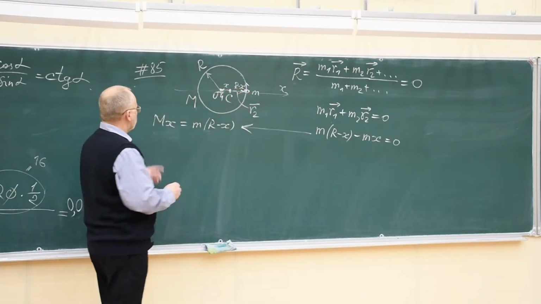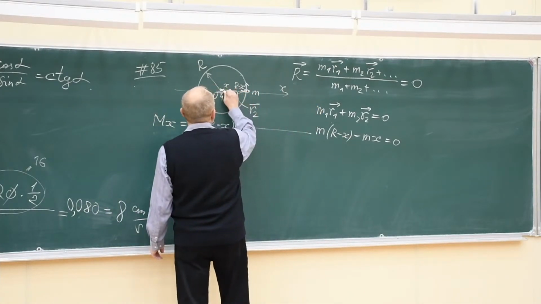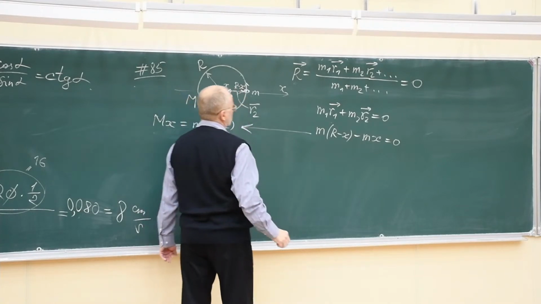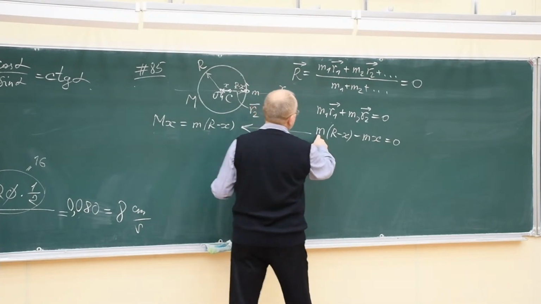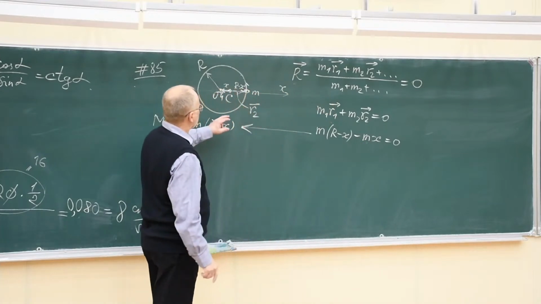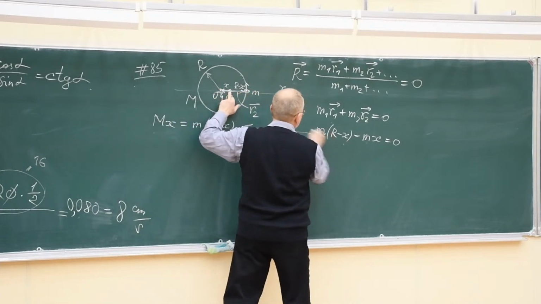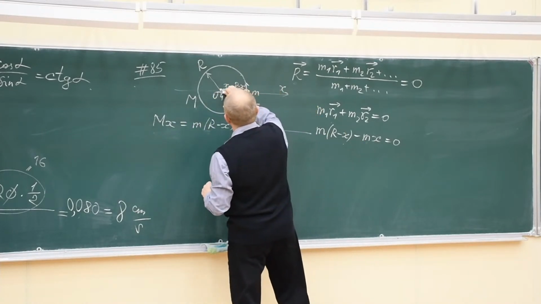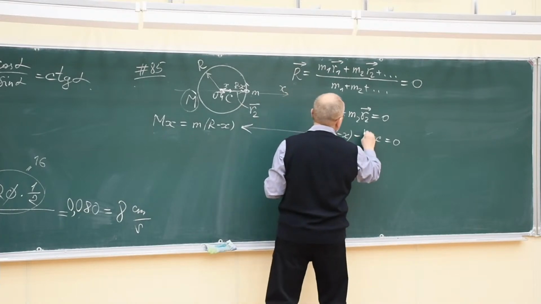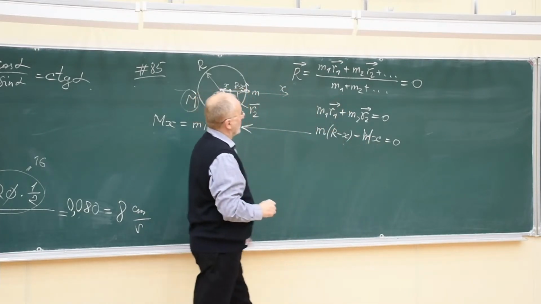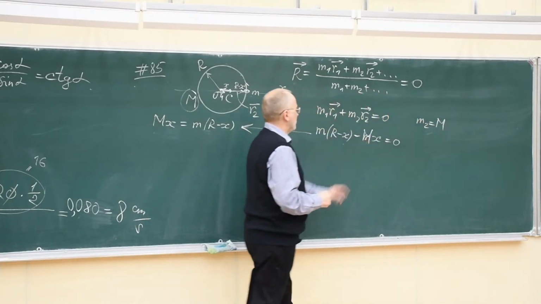Okay, here from this equation we must find the unknown quantity x, this distance. How can we do it? Oh, sorry, there are two different masses here, certainly. The radius vector R minus x looks at the beetle, but the radius vector x looks at the center of mass of the hoop, and the mass of the hoop is capital M. So this should be capital M. M2 equals capital M in our particular problem, in our notations.